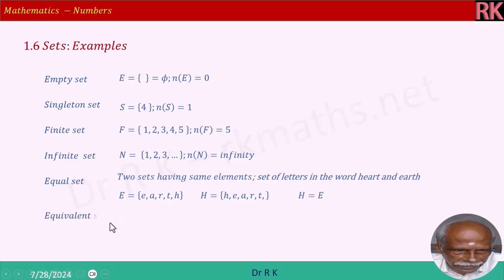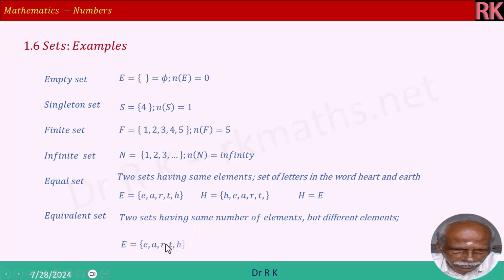Equivalent sets are sets where the number of elements is the same but the elements will be different. Here EARTH, 5 elements are there. Here 1, 2, 3, 4, 5, 5 elements are there. The elements are not equal. Therefore, E and F are equivalent sets. I hope you have understood the equal set and equivalent set differences.